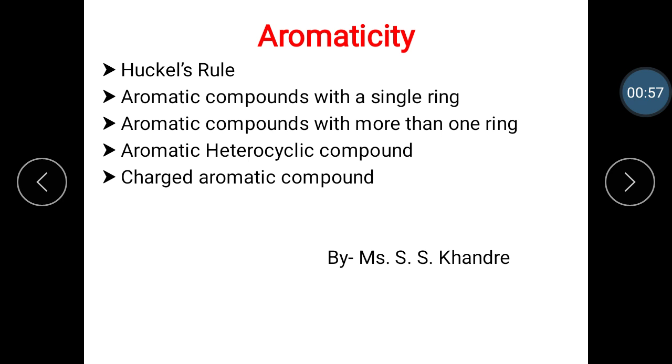The pi electron count is defined by the series of numbers generated from 4n plus 2, where n is equal to 0, 1, 2, etc. And this rule is known as Huckel rule, and it is used to identify the aromaticity of ring-shaped planar molecules or ions.